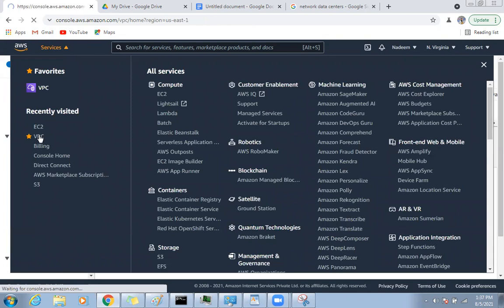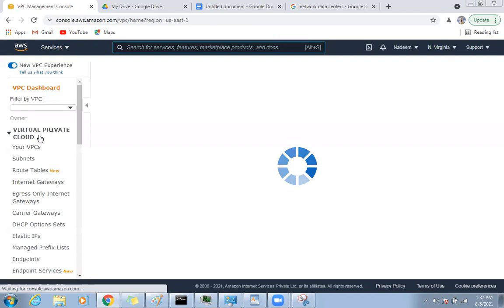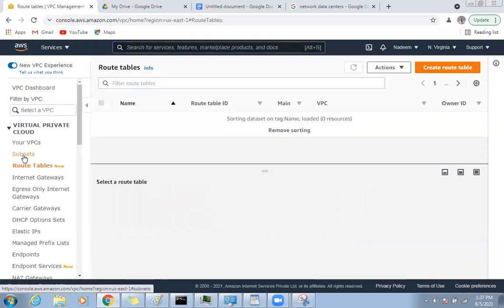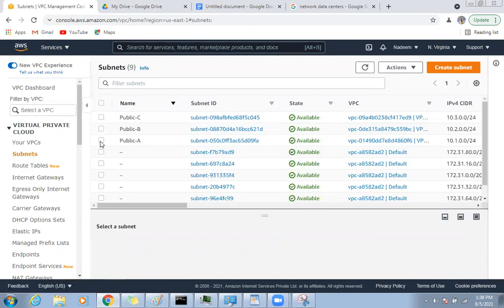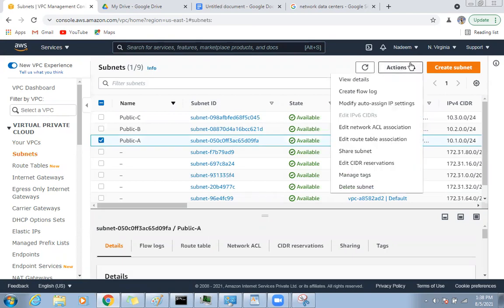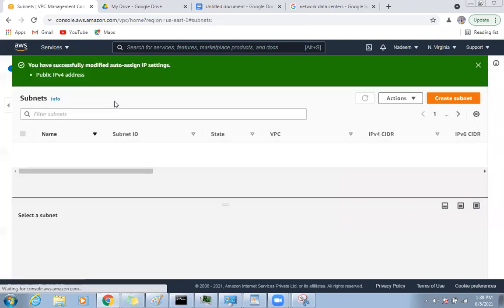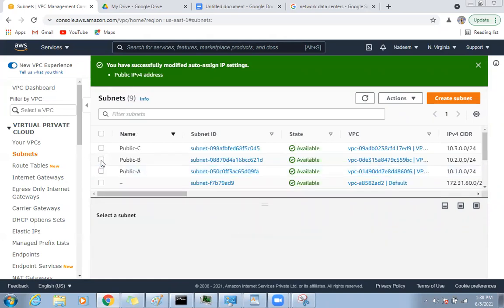Go to the VPC, because you want a public subnet with a public IP address enabled on your server. So go to the subnets, select the subnet, and right click. Here there is an option called Modify auto-assign IP settings. Just check mark it: enable auto-assign public IP address. When you check mark this, every instance in your public subnet will receive a public IP address.